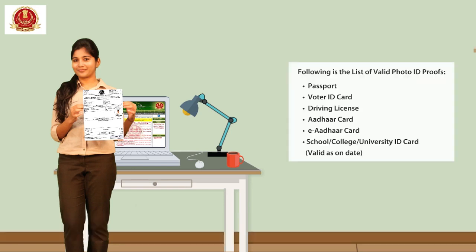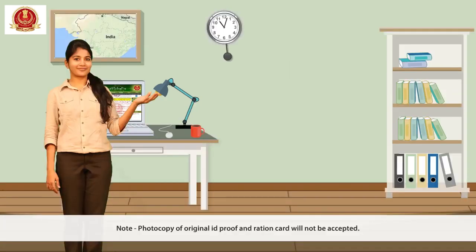Following is a list of valid photo ID proofs. Passport, voter ID card, driving license, Aadhaar card, e-Aadhaar card, school, college, university ID card, valid as on date. Note, photocopy of original ID proof and ration card will not be accepted.